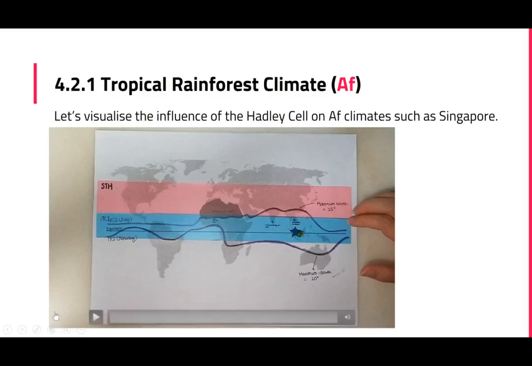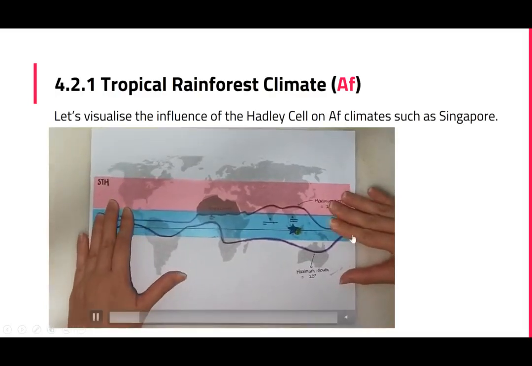Okay, so let's see what happens when the ITCZ shifts throughout the year in response to the position of the overhead sun, and let's see how it affects rainfall in Singapore, which is this star over here. So just try to focus on the star over here, which represents Singapore.